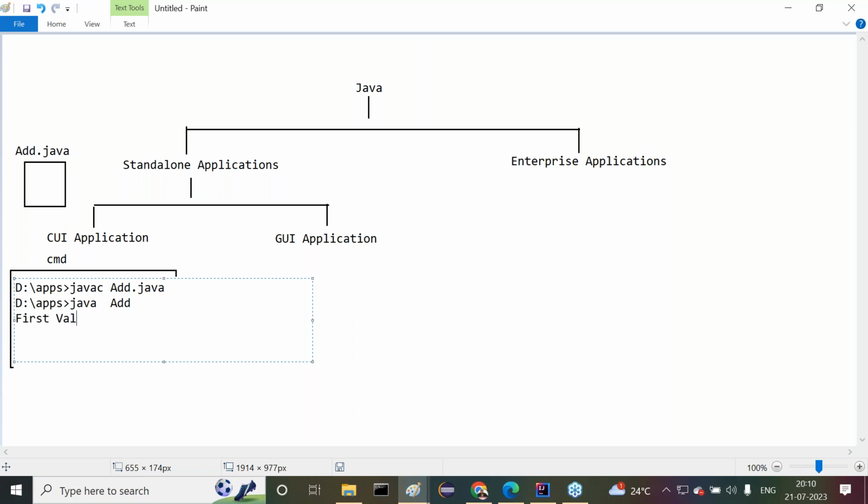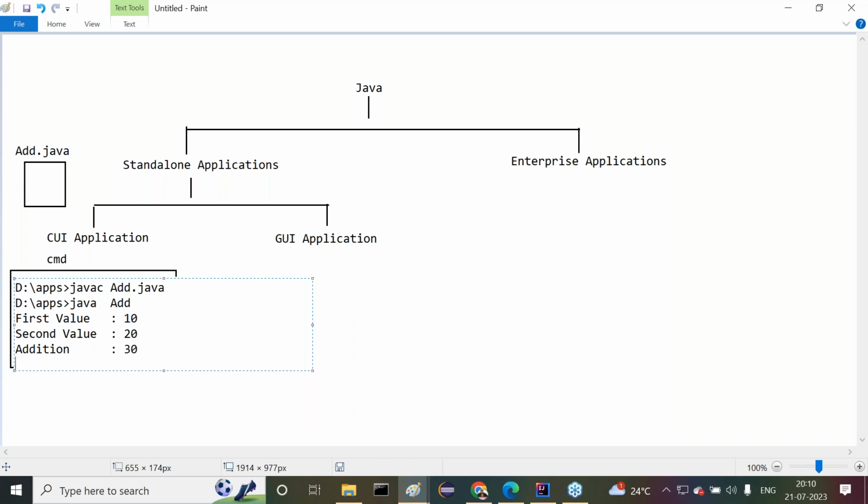If we provide this, then immediately the program asks for data: enter first value. Seeing that message, I enter the value 10. Then it is asking to enter second value. Say, for example, I provided 20. When I click on enter, my program automatically displays addition result 30.